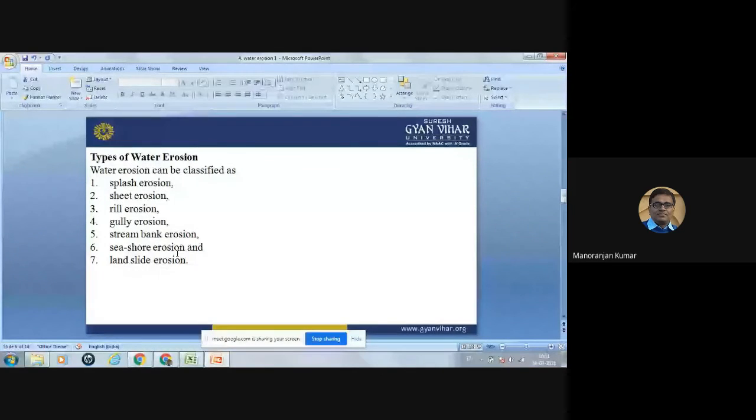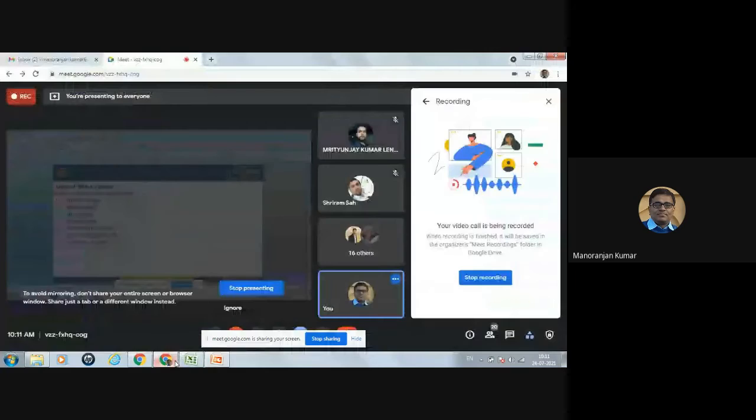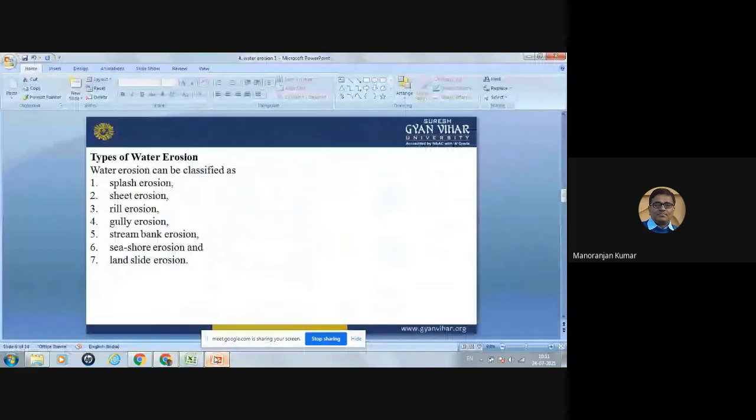Now the second topic is types of water erosion. Water erosion can be classified into different types.